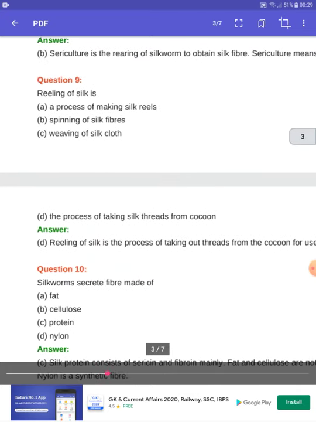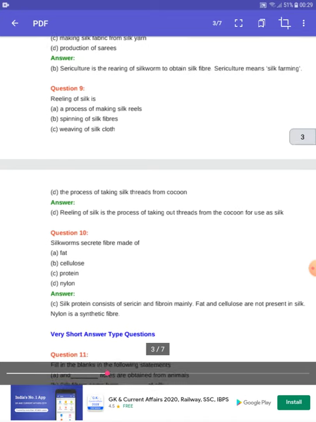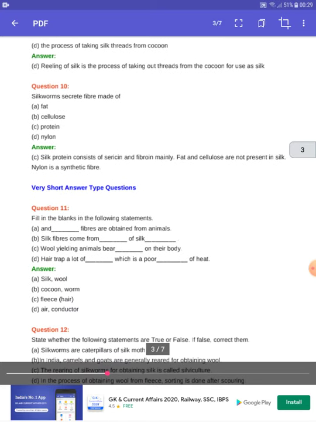Next question, number nine. Reeling of silk is? The options are a process of making silk reels, spinning of silk fibers, weaving of silk cloth, the process of taking silk thread from cocoon. So reeling of silk is the process of taking silk thread from cocoon. That is, option D is the right answer.